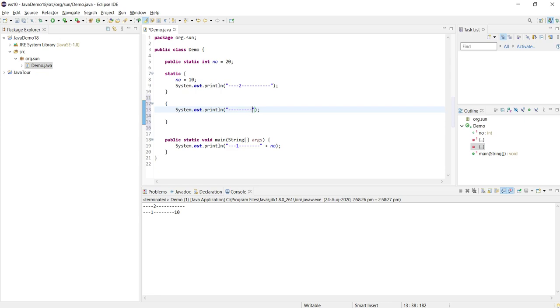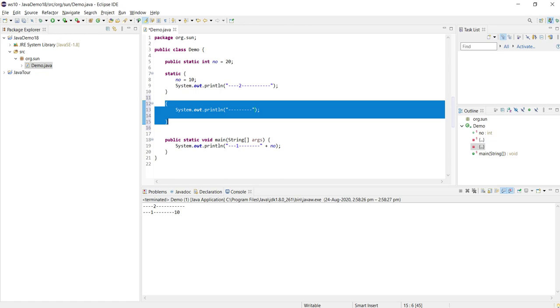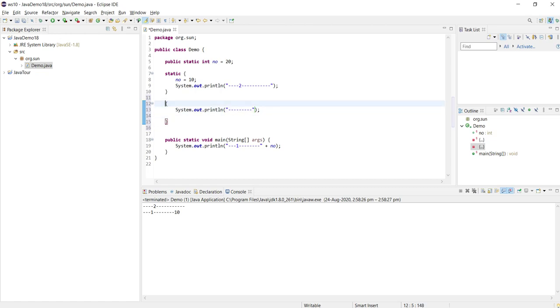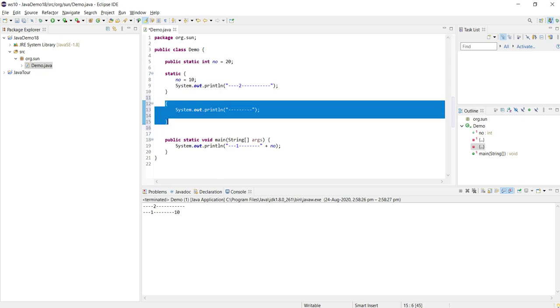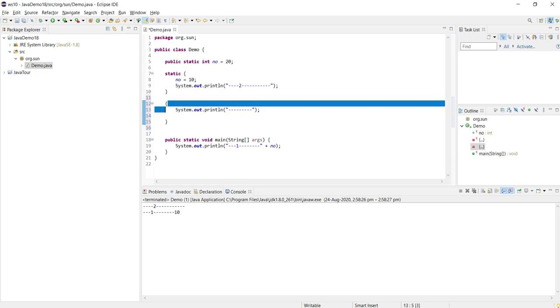Even before calling the constructor, the Java Virtual Machine calls the instance block to initialize the instance variables. For this, there is no instance keyword. It is simply a block without a name, and this is called an instance block. We'll see how it gets executed.